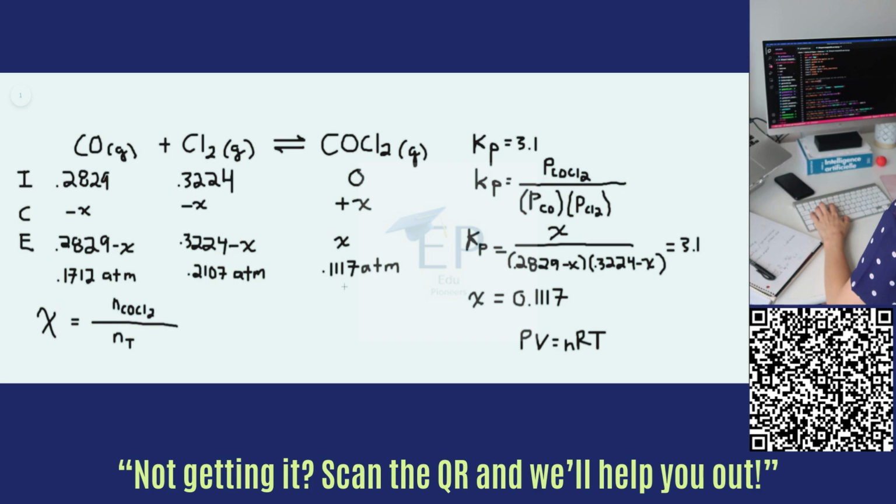So instead of converting each of these to moles and then finding the mole fraction, we can just use these as stand-in for the moles. So we can do the partial pressure of COCl2 divided by the total pressure. And if you sum these three terms together, you would get 0.4936, and then you would get a mole fraction of 0.226. And this is the mole fraction of COCl2.